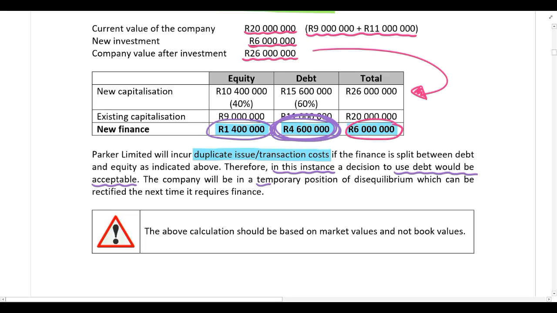They will be in a temporary position of disequilibrium. However, they will rectify this the next time they require finance. So the next time they need finance, they'll perform this calculation again, and they will just make sure that they keep moving closer towards their target capital structure. So they won't always be at their target capital structure. They may be in a temporary position of disequilibrium, but they always strive to move closer towards the target capital structure when new funds are raised.